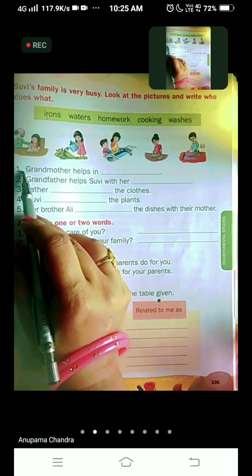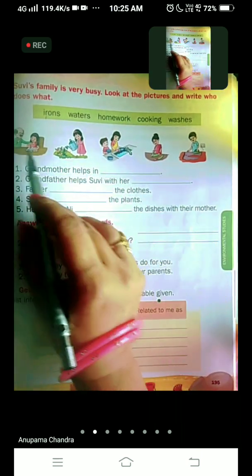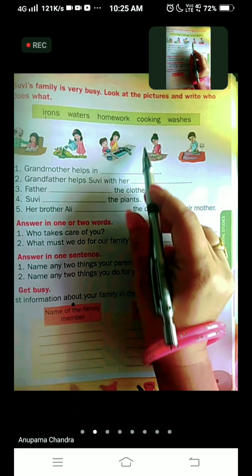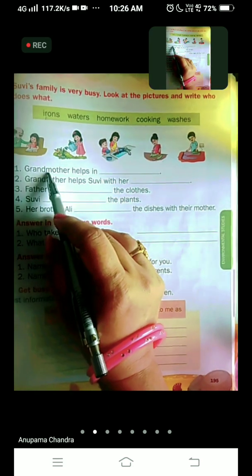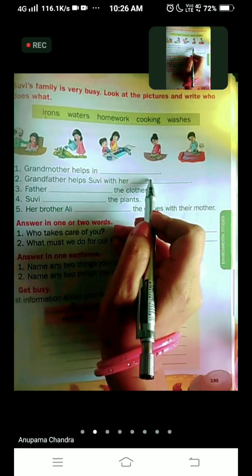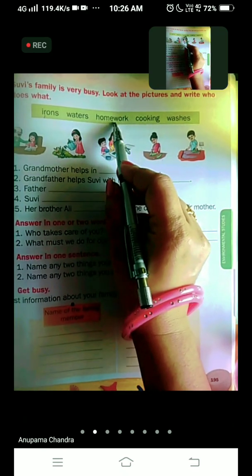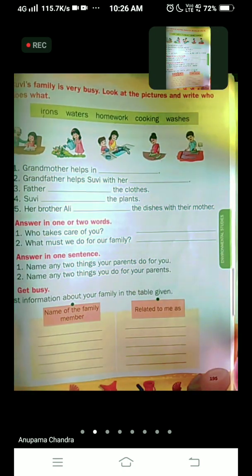And the first one is, grandmother helps in dash. Now we will find out where the grandmother is. Here is the grandmother. Look at the picture. What is the grandmother doing? And then we have to answer, grandmother helps in dash. And the options are irons, waters, homework, cooking, washes.